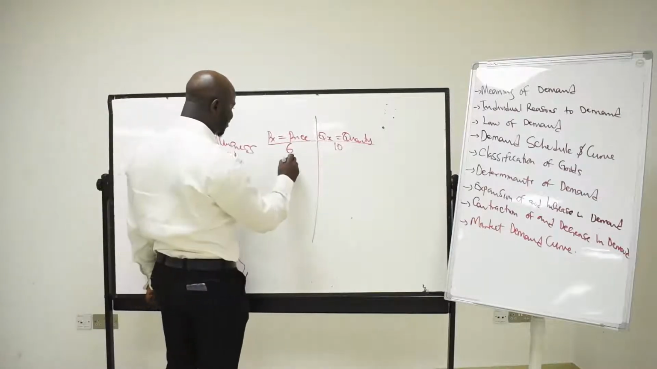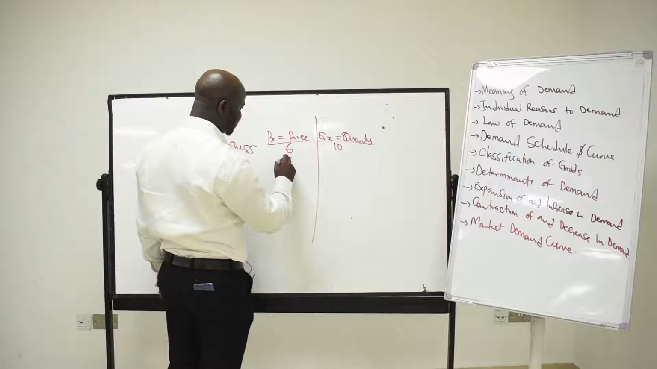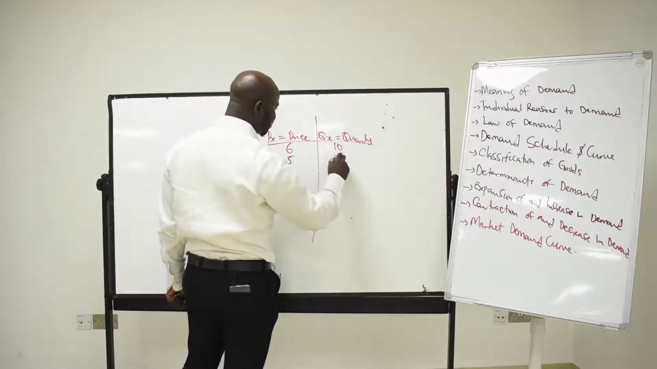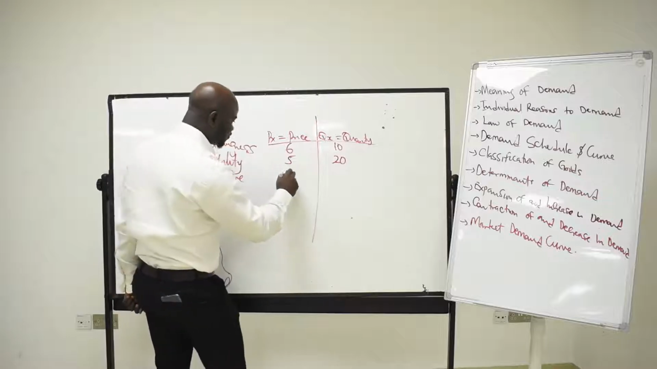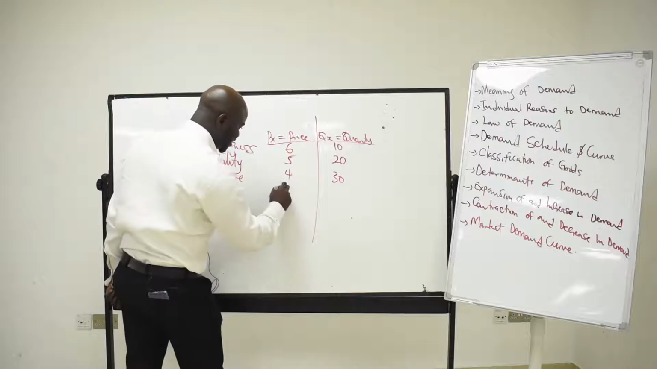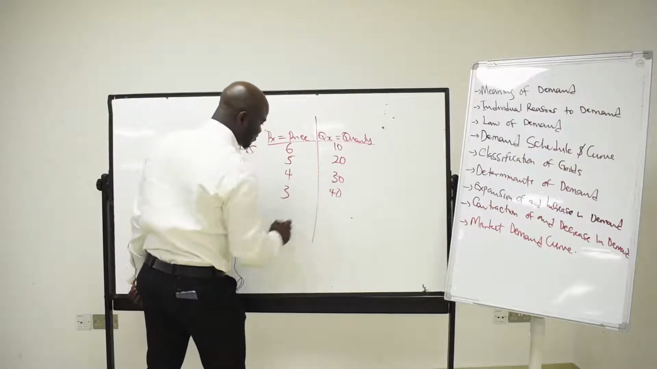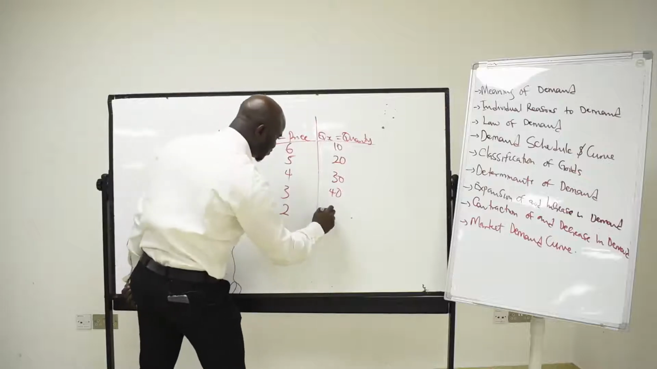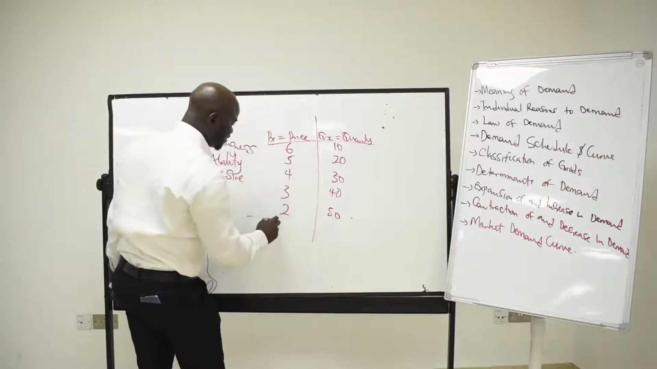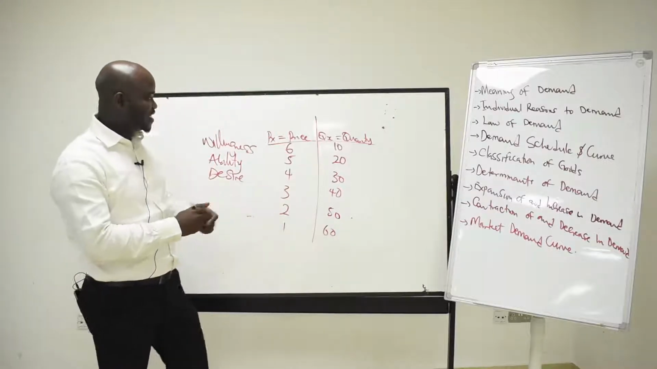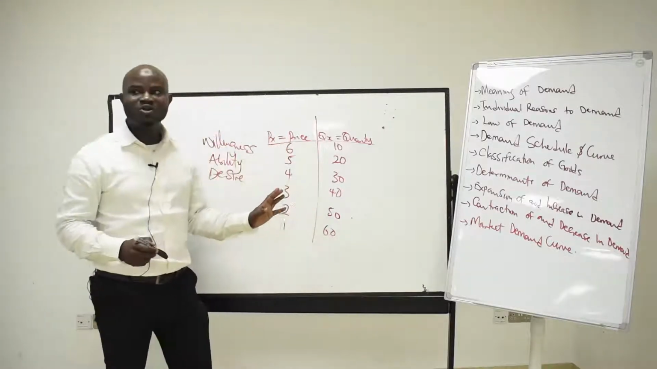Then the price is reduced from 6 naira to 5 naira, then the consumer purchases what? 20. Reduced from 5 naira to 4 naira, then purchases 30. Then 3 naira to what? Purchases 40, and from 3 naira to 2 naira, then purchases 50. Then 2 to 1, purchases what? 60. This is what we call a tabular representation of demand.